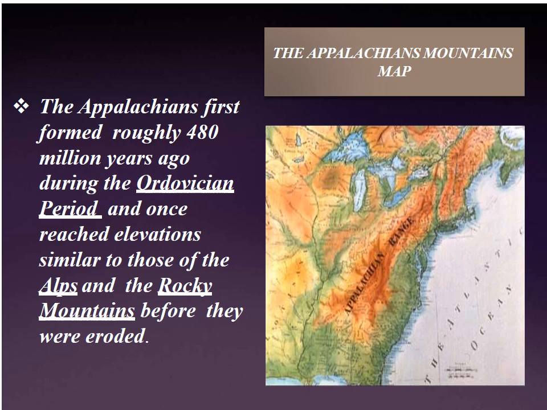How the Appalachians were formed. The Appalachians first formed roughly 480 million years ago during the Ordovician period and once reached elevations similar to those of the Alps and the Rocky Mountains before they were eroded.